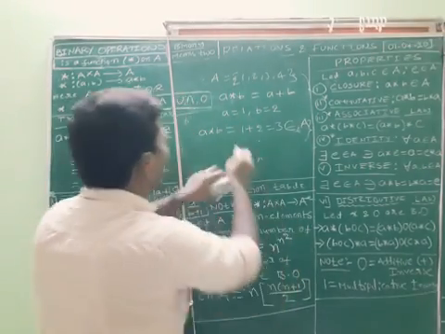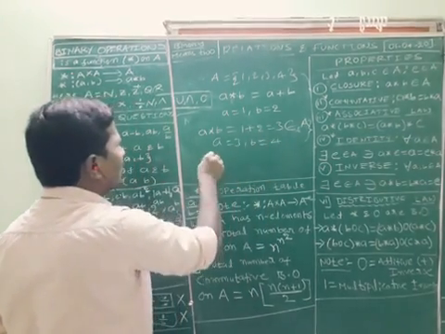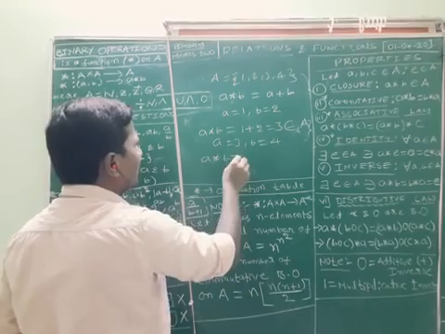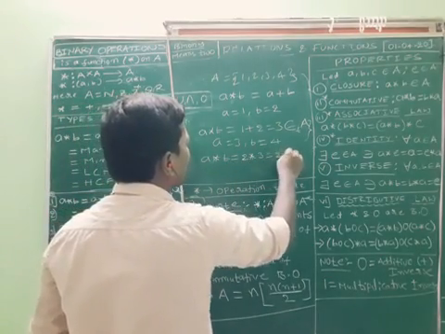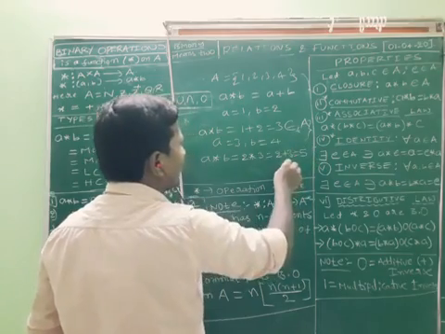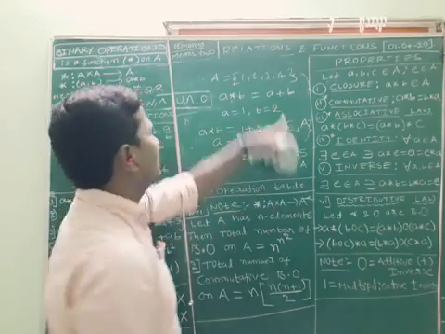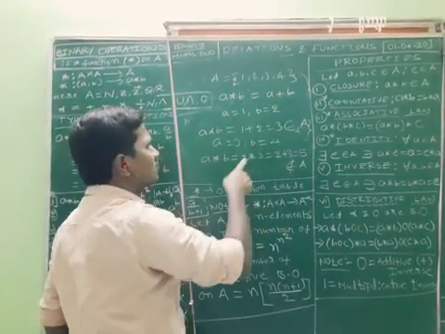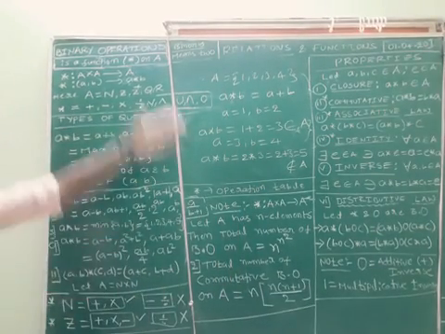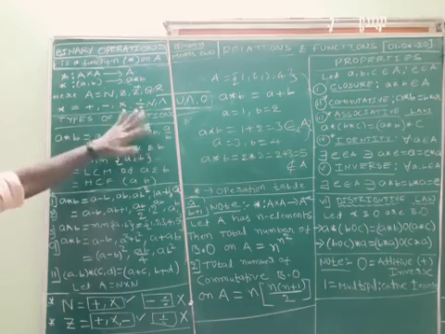If we take A value as 3, B value as 4, what is A star B? Like 2 star 3 is equal to 2 plus 3, that is 5. Does 5 belong to the given set A? 5 does not belong to the given set A, so this is not a binary operation related to A. The given function star is not a binary operation.